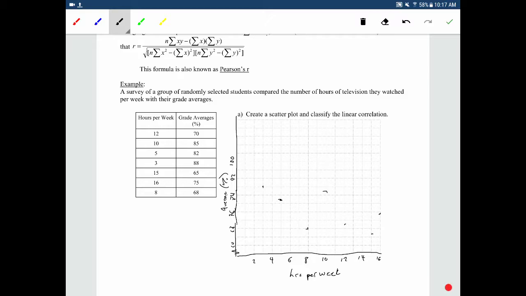But anyway, if we take a look at it, we're going to try and classify this linear correlation. Just by glancing at it, we can see that it's decreasing, so it's probably going to be a negative correlation. How strong that correlation is, it's hard to say. I don't think it's weak because there's definitely a clear direction, but it doesn't look strong either. So I would guess that it's moderate, but that's just an estimation, okay? And now we're going to actually do the math and find out what it really is, okay?